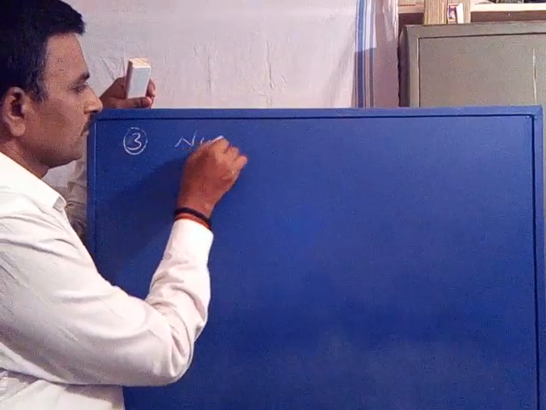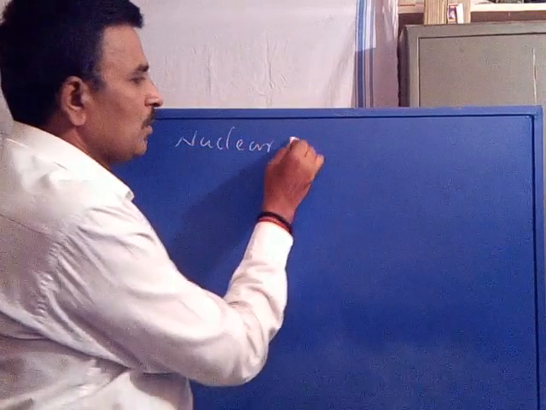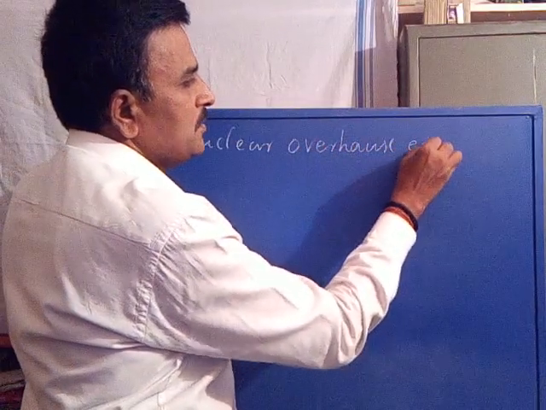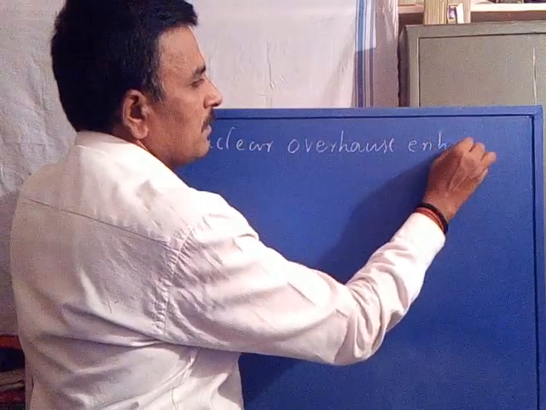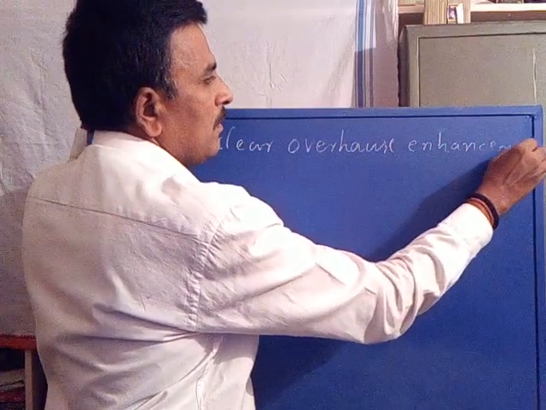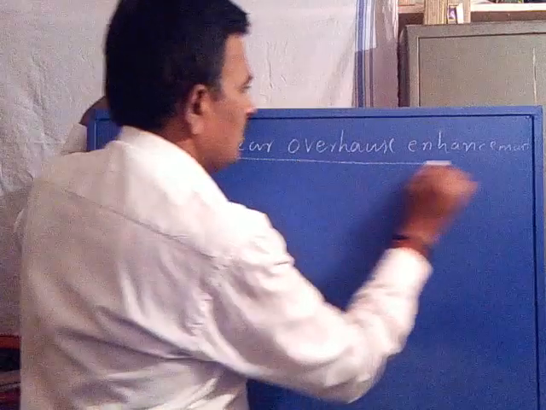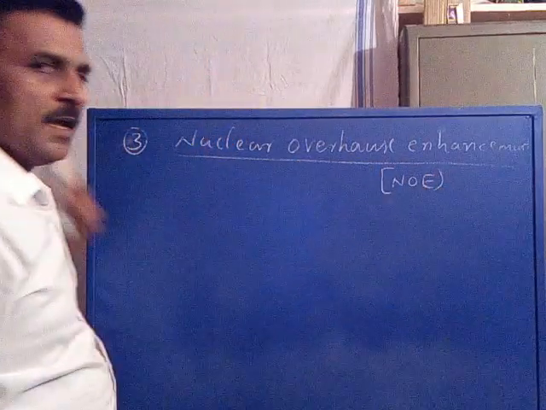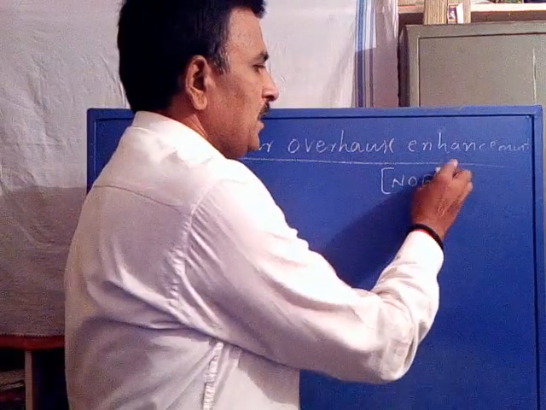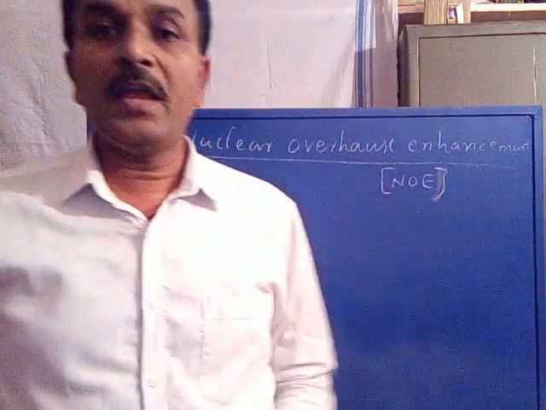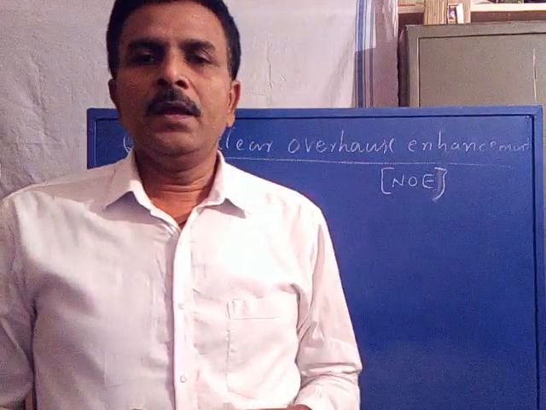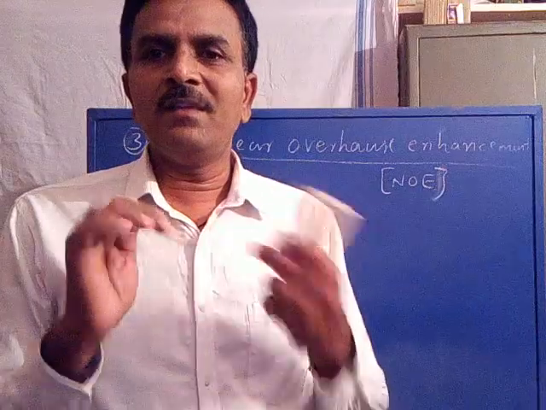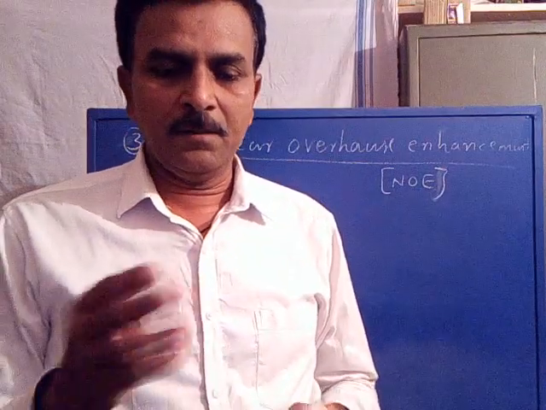Nuclear Overhauser enhancement, abbreviated as NOE. In the abbreviated form, it is called NOE. Now, NOE is an instrumental method useful for the simplification of complex NMR spectrum.